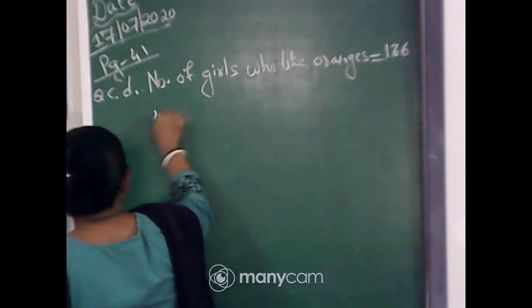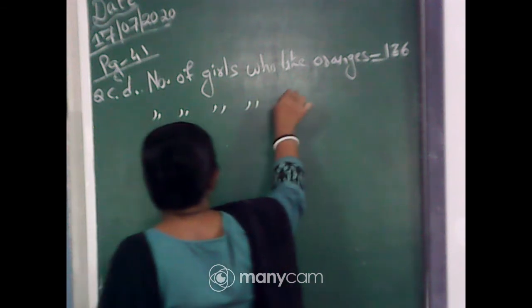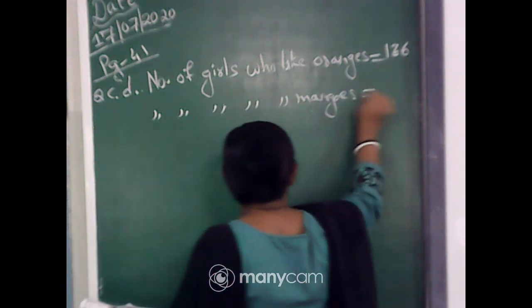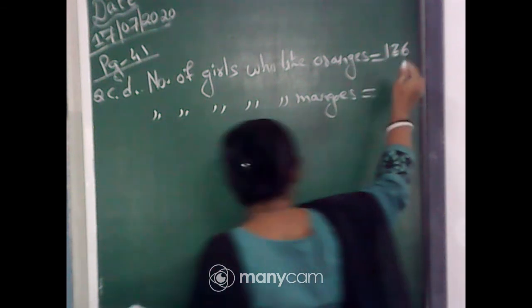Now, number of girls who like mangoes is equal to 240.